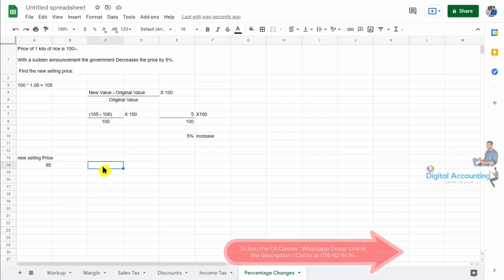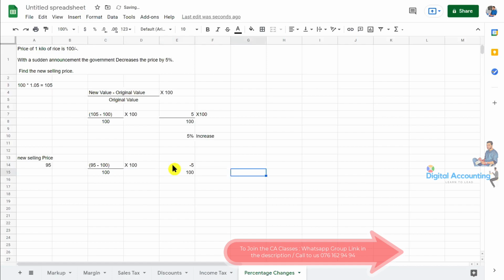The new value is 95 right now, and the original value is 100. So there is a minus, then the original value 100 again, then times by 100. So this is how we can calculate the change. The actual change, 95 minus 100, is minus 5.